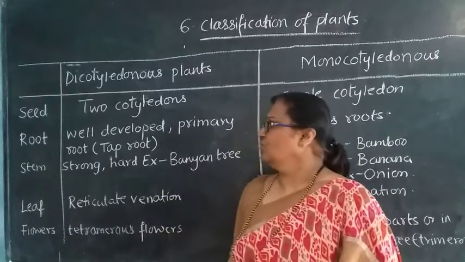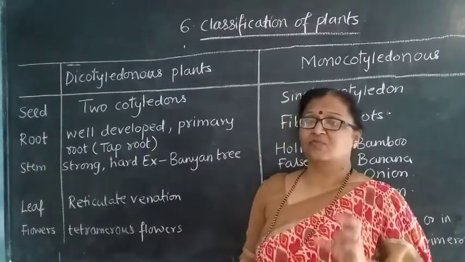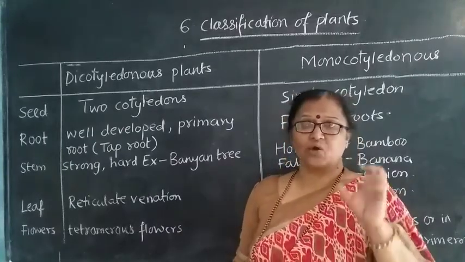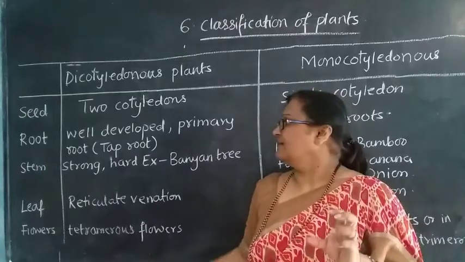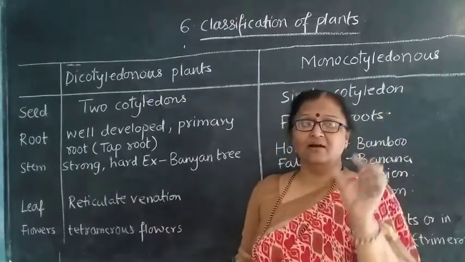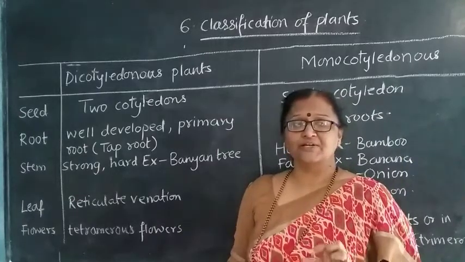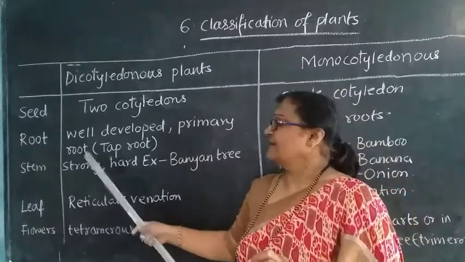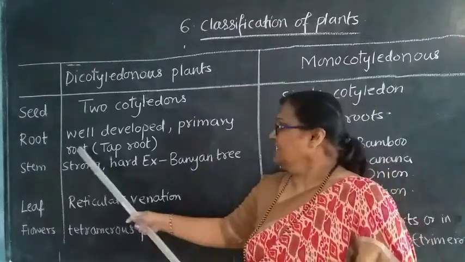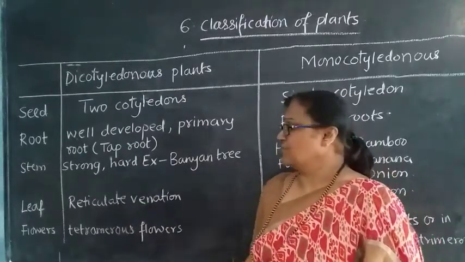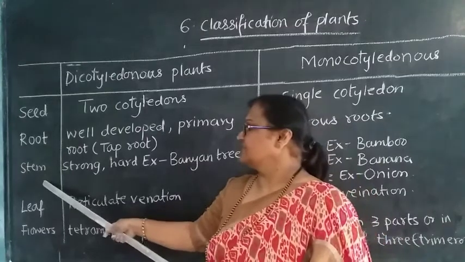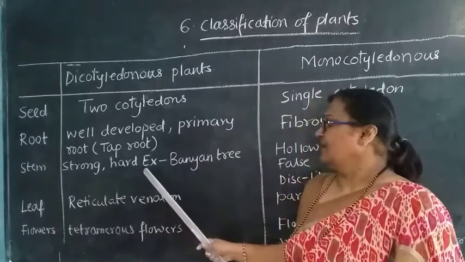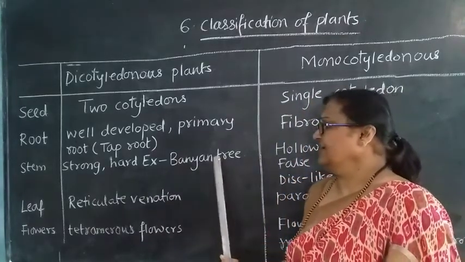Next are the roots. So roots are well developed here, which means they are not fibrous or adventitious. They are well developed. That means the root grows deep into the soil. That is the primary root, which is called a taproot. Next comes the stem. The stem is very strong and very hard. Example, that is a banyan tree.